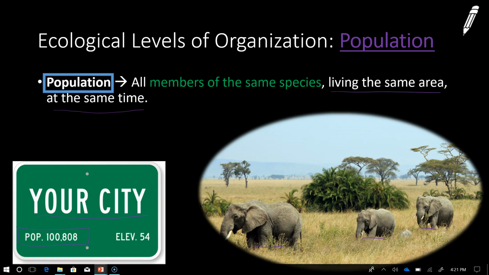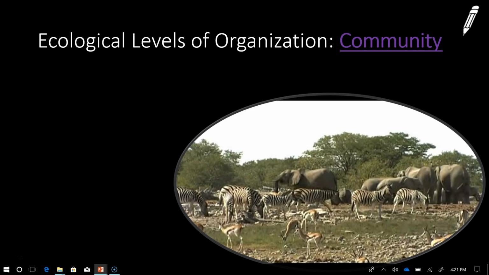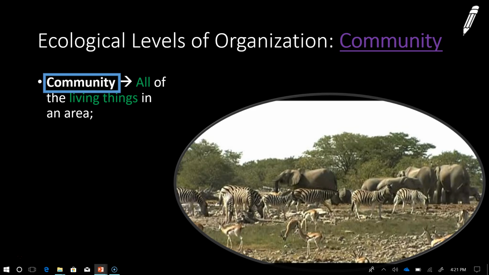Now, if I were to look at that same city and I would start incorporating the living things that live in that city, such as the plants, the cats, the dogs, the birds, that would give me a community. The community is all living things in an area. So in this picture, it's the elephants, the zebras, impalas, the grass, even the soil bacteria. That's the community, all these things interacting together.